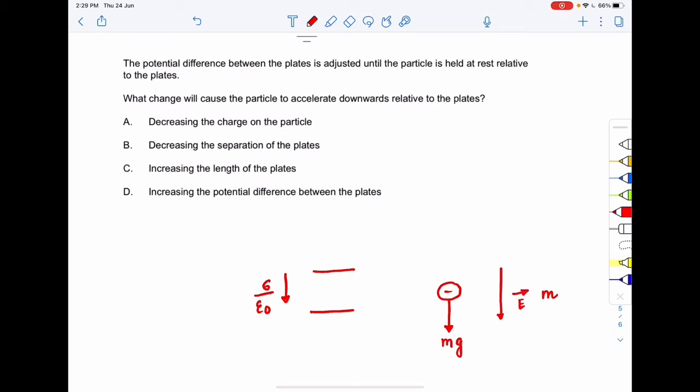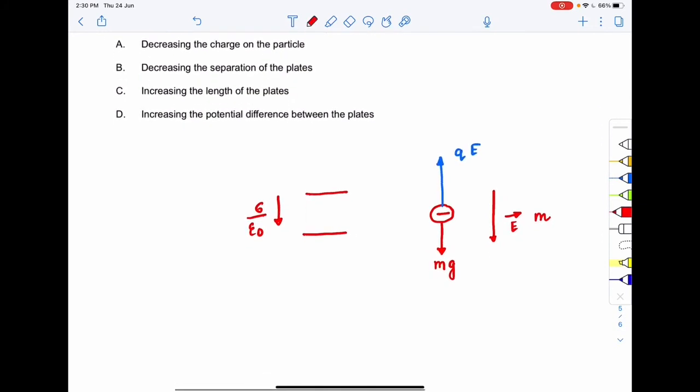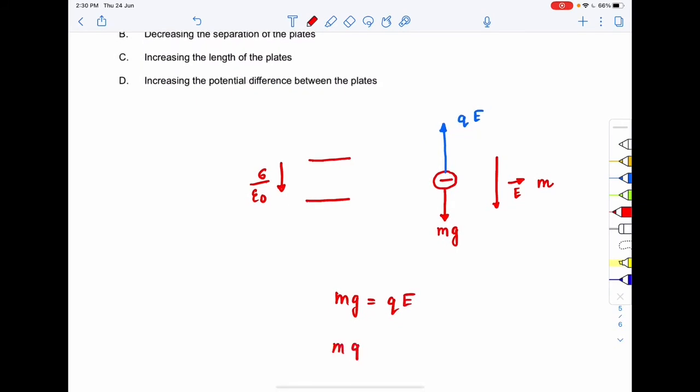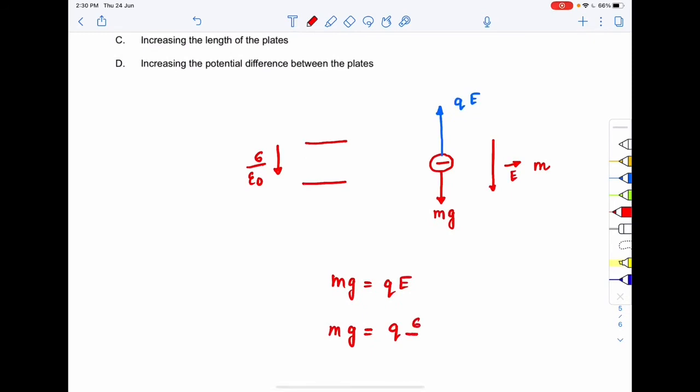So what will be the force acting on the particle? Since it is a negatively charged particle, the force acting on the particle will be upward, right? So this will be equal to Q times E. And for equilibrium what should happen? mg should be equal to Q times E, right? So mg will be equal to Q times E, where Q is Q and E is sigma by epsilon naught. So this is the equation for equilibrium.